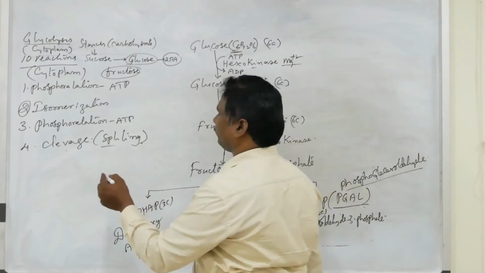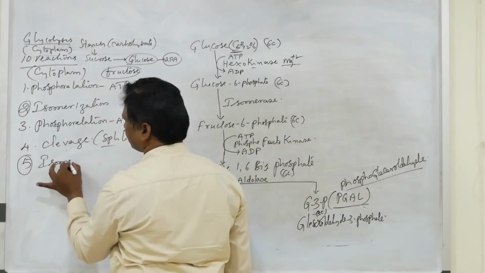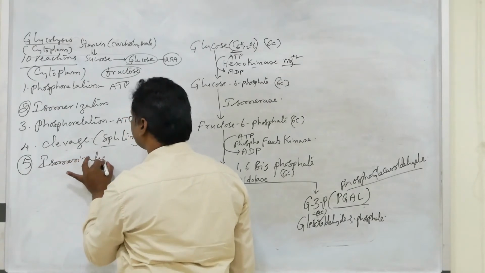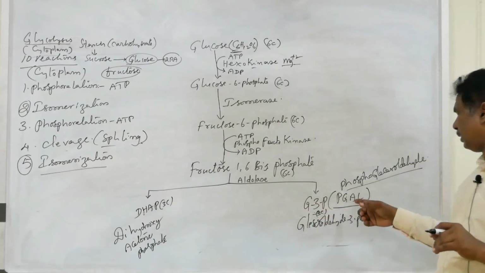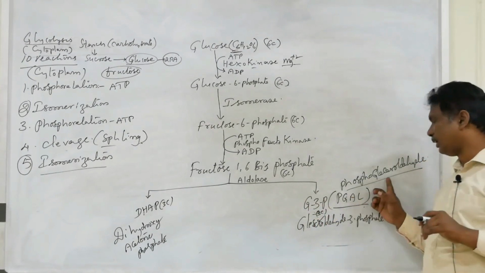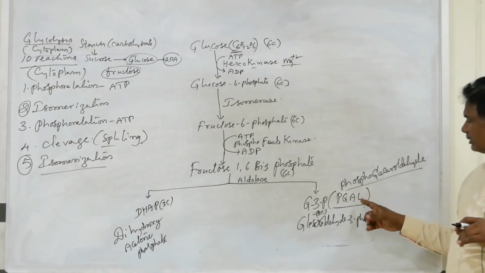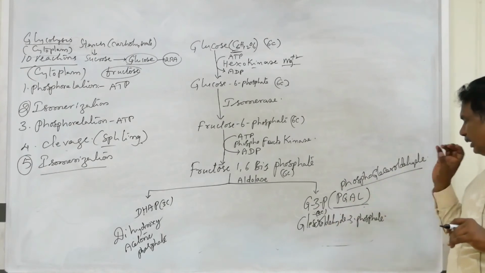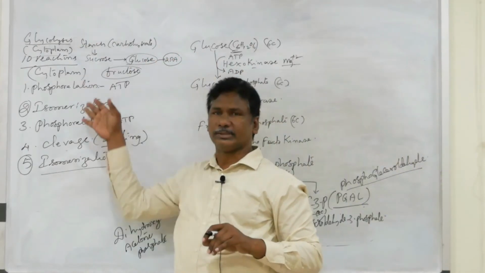Next, the fifth reaction is another isomerization. G3P, also called phosphoglyceraldehyde, directly enters the remaining steps of glycolysis.